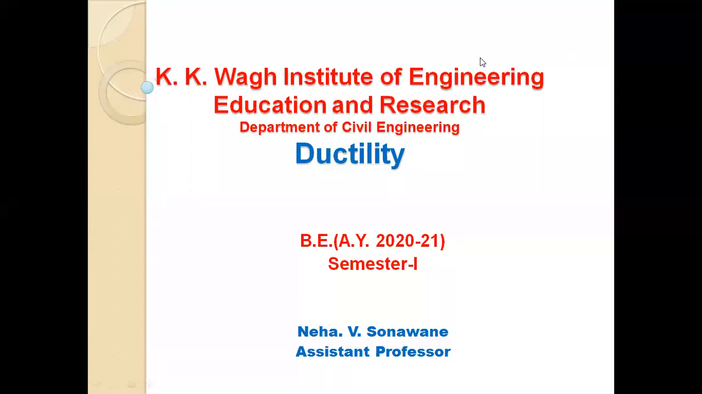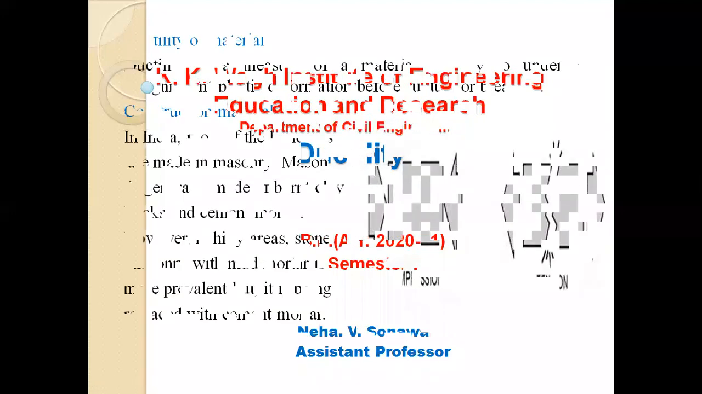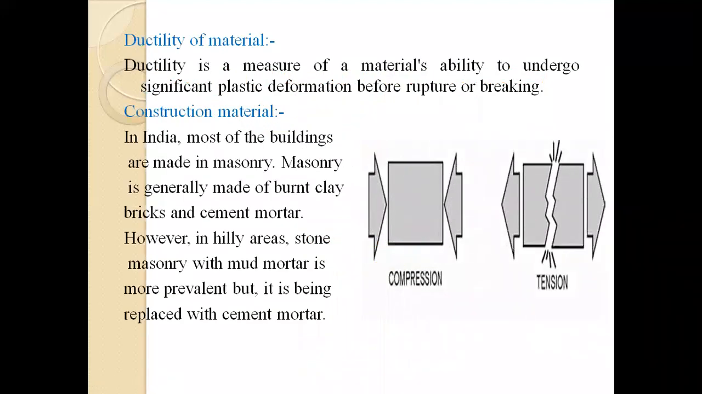Hello students, today we are going to discuss the topic of ductility, that is, how to make a building ductile. Now in India, most of the buildings are made of masonry. Masonry is generally made up of burnt clay bricks and cement mortar. In hilly areas, stone masonry with mud mortar is more prevalent, but in recent times it is being replaced with